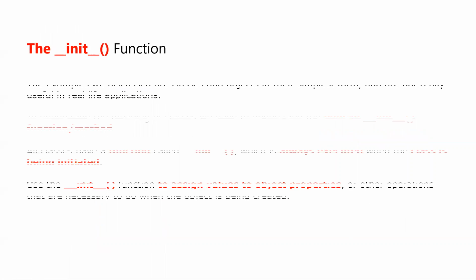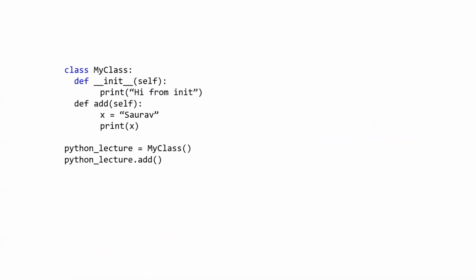Then we started discussing the init function. What is the init function? It is a self function, meaning it need not be passed. It will automatically be passed whenever the class is called. It's a built-in function. Underscore underscore init underscore underscore is the init function.